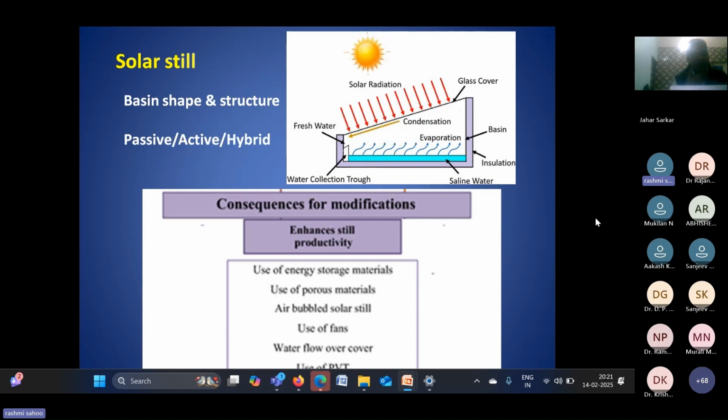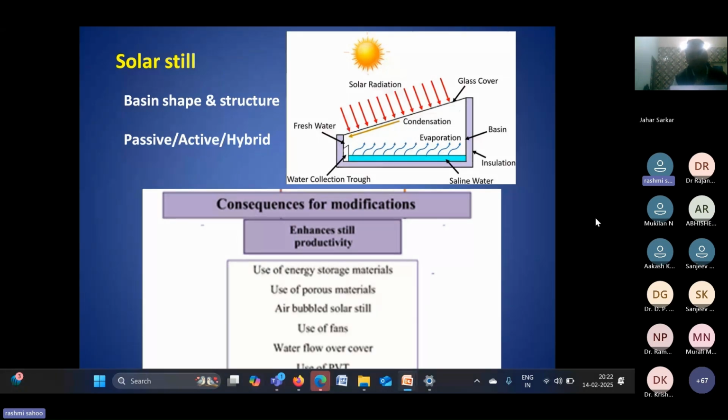A lot of research is going on the solar still, on how we can increase its capacity, because solar energy is an intermittent source of energy. How can we get continuous output from the solar still?